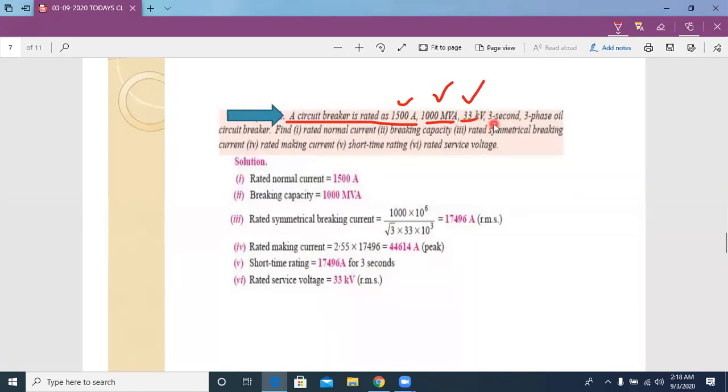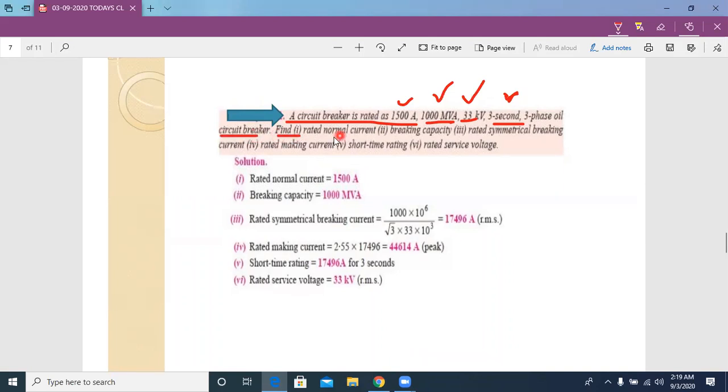Now, this 3 second is the short circuit time. That means the circuit breaker can allow the fault current up to this time; it has the capability to allow fault current up to this time. 3 seconds is the short time rating. So here it is a 3-phase oil circuit breaker.